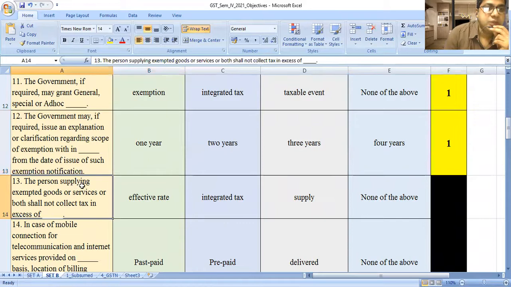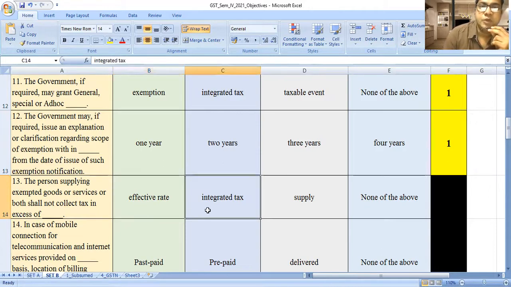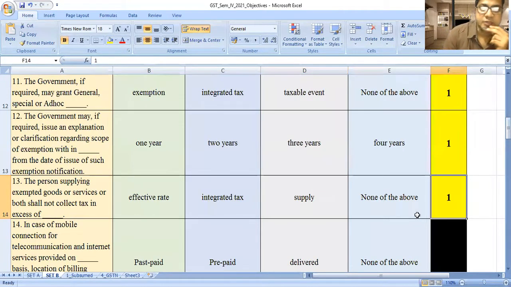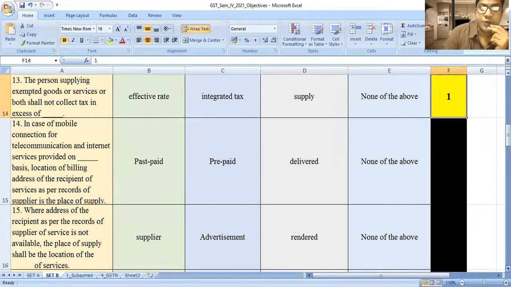Next, the person supplying exempt goods or services or both shall not collect tax in excess of dash. Option A, effective rate. Option B, integrated tax. Option C, supply. Option D, none of the above. The answer will be effective rate. These things you should keep in mind. It is very important from an exam point of view.